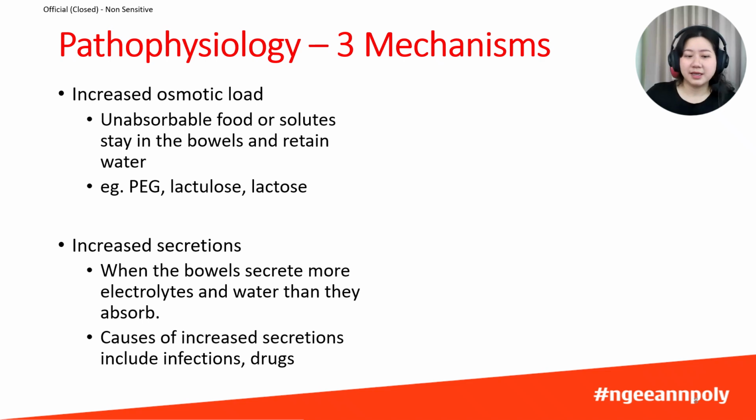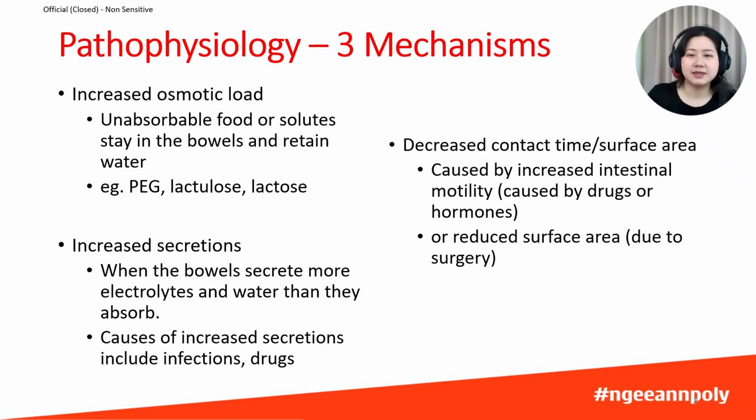Number 2, increased secretions. This is when the bowels secrete more electrolytes and water than they absorb. Causes of increased secretions include infections and certain medications. Number 3, decreased contact time or surface area. This is when there is insufficient time or surface area for the intestines to absorb water effectively.